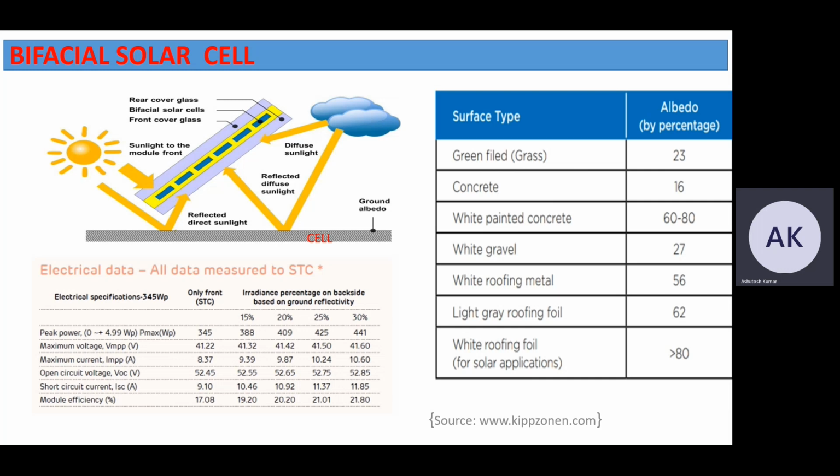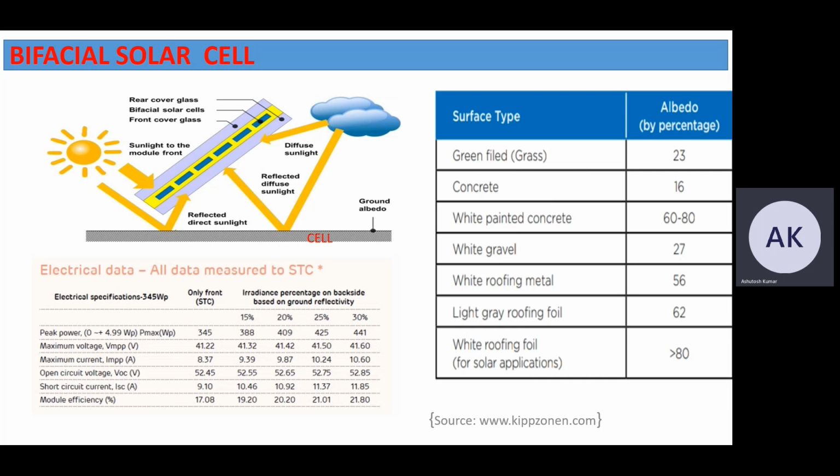And if ground reflectivity is 20%, the module efficiency increases up to 20.20%. And if ground reflectivity is 25%, then module efficiency increases up to 21.01%.